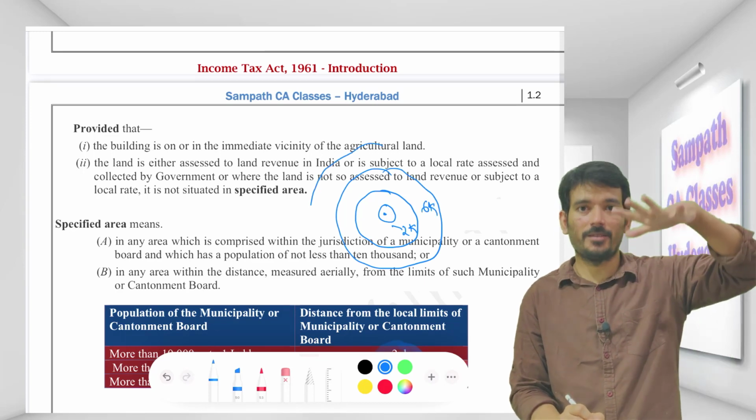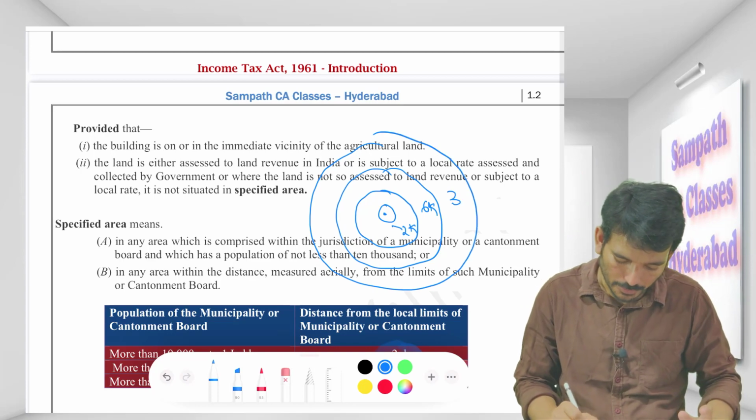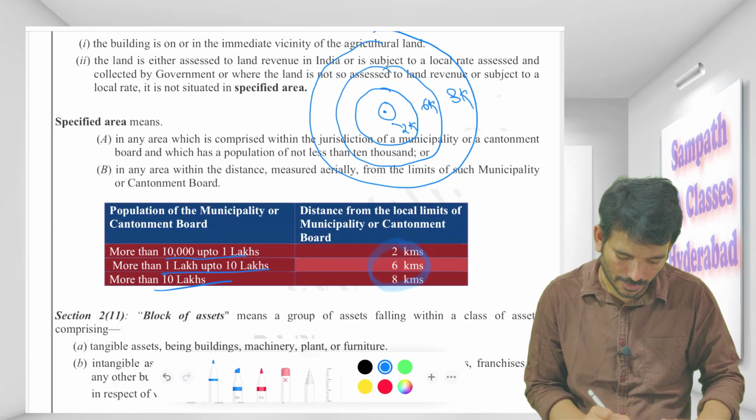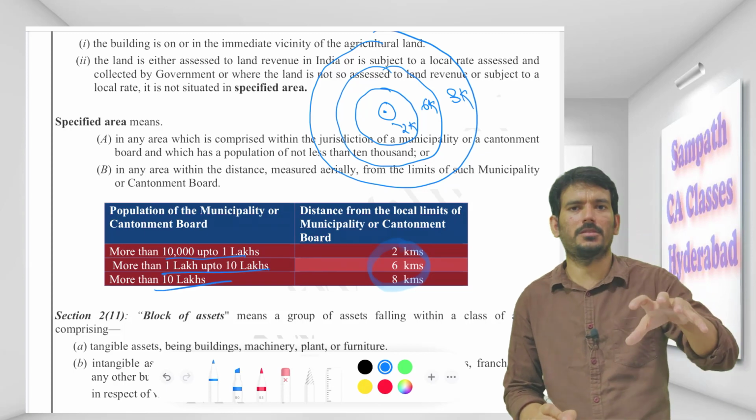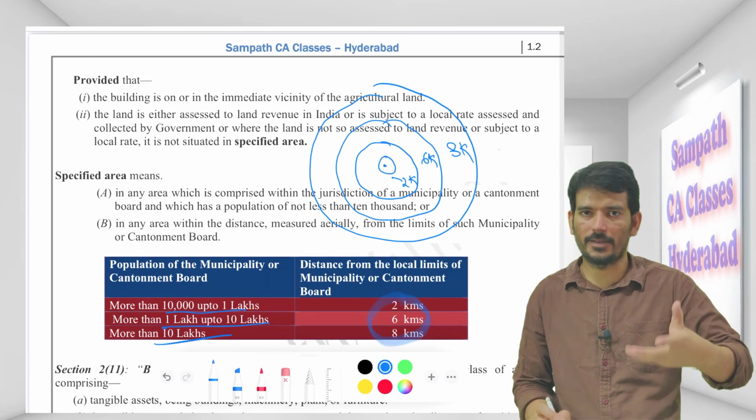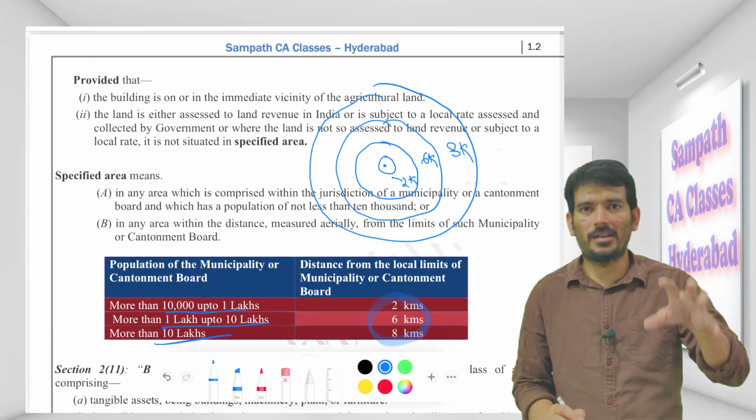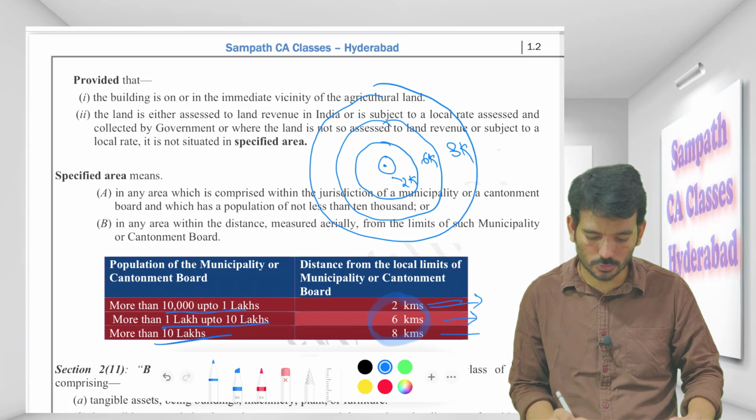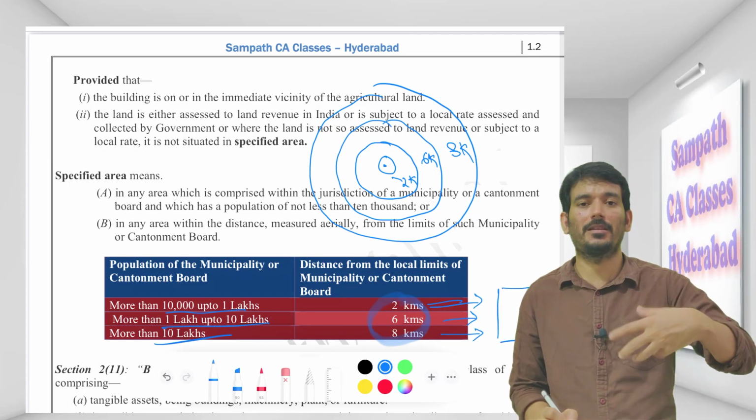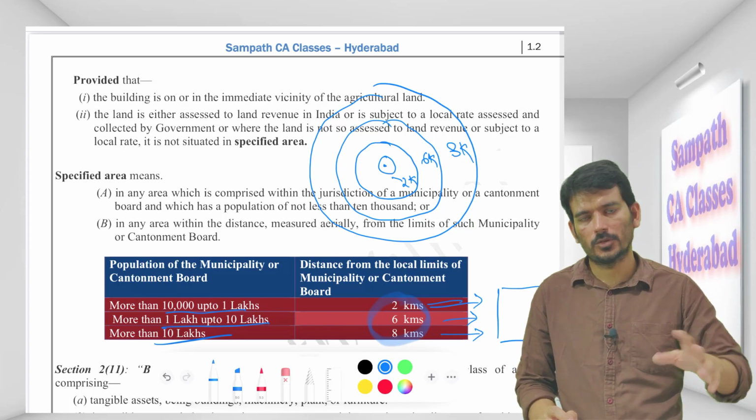If the population is even more, I will go 8 kilometers radius. Okay, so 10,000 to 1 lakh, 1 lakh to 10 lakh, 10 lakh and above, just for by heart purpose only. But understand the meaning, then you have to memorize it. If you understand the concept but don't remember this 2 kilometers, 6 kilometers and 8 kilometers, and you write some other number, obviously your answer will be wrong. So both have to be there.